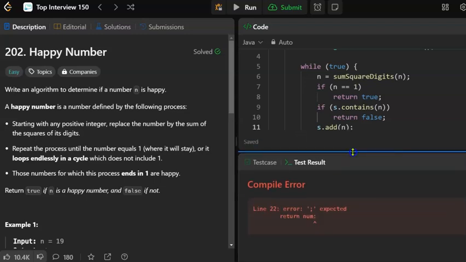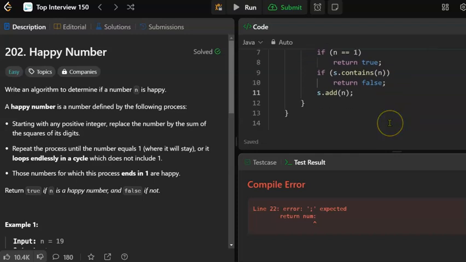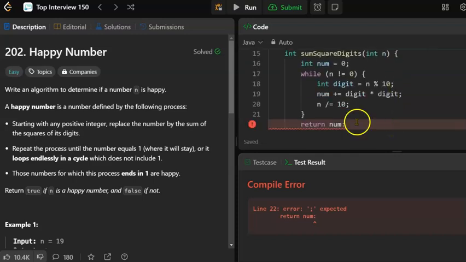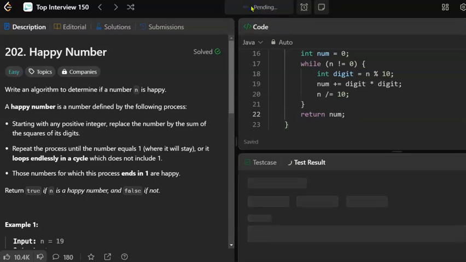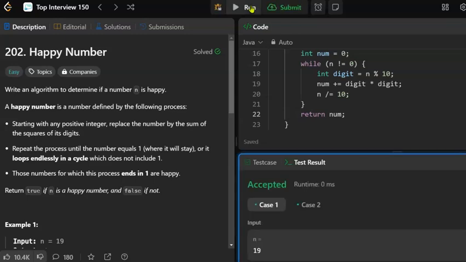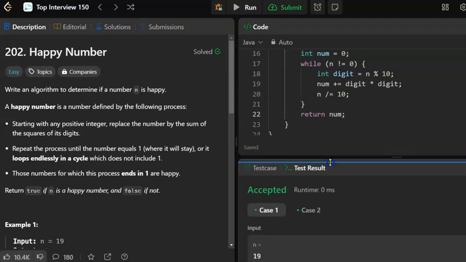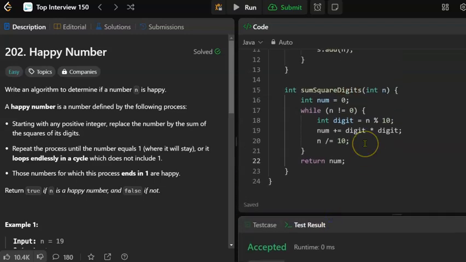There's no return. Oh, that's all? I didn't have a semicolon? Oh, I put a colon? All right. Let's do a semicolon. Now try it. Oh, it is accepted. All right, good.